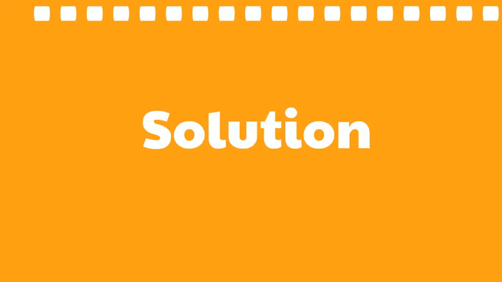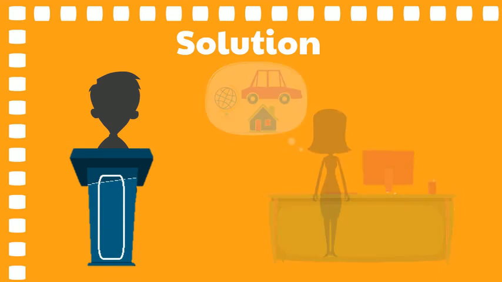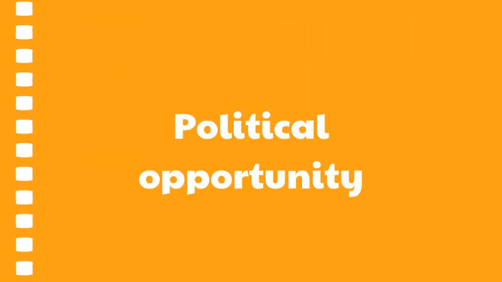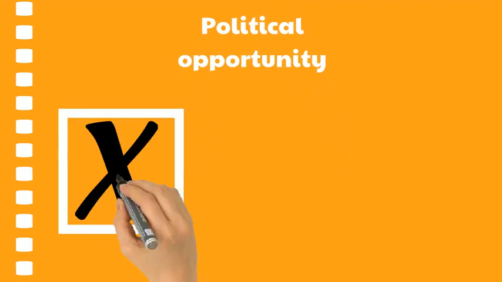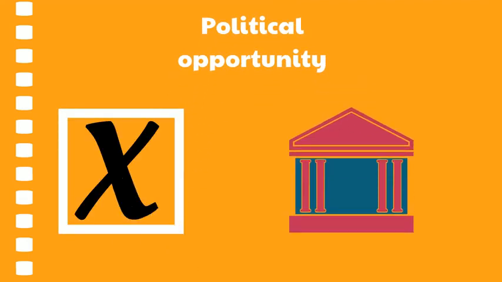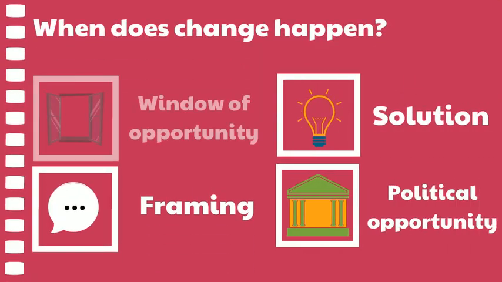Firstly, that there is an identified solution to the problem, either identified by those drawing attention to the problem or policymakers themselves. And secondly, that there is political motivation or opportunity. This could be the result of an election or simply a government seeing that a certain policy reform is in their own interest. When all three aspects come together, a window of opportunity will likely lead to policy change.